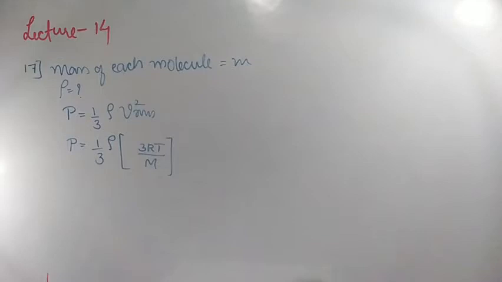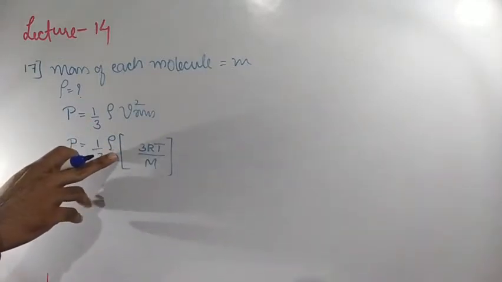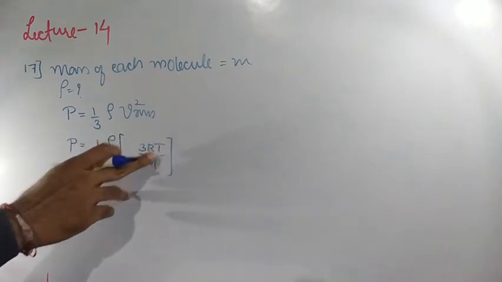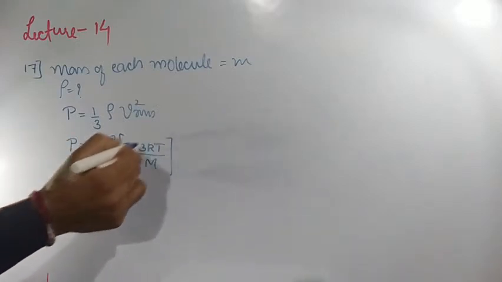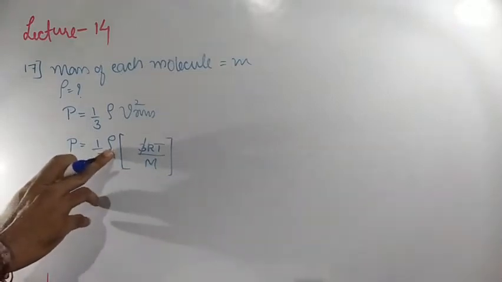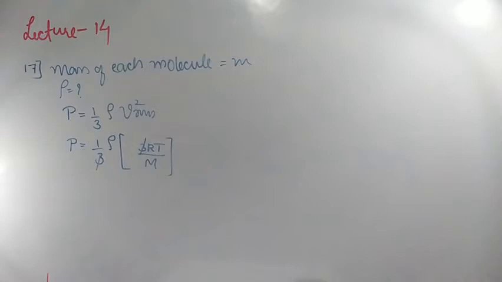Now here we got P is equal to rho into 3RT divided by M. In the denominator, 1 by 3 is there, so this 3 will get cancelled. Clear? So what is the remaining factor? Rho into RT divided by M. Clear?